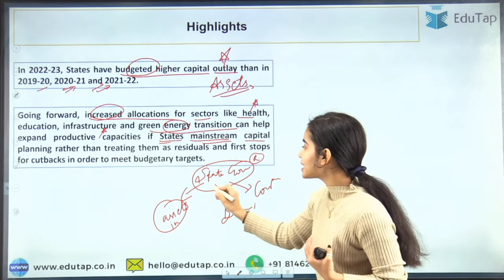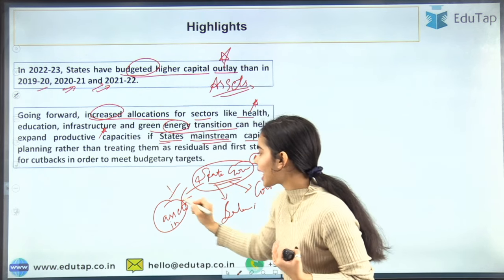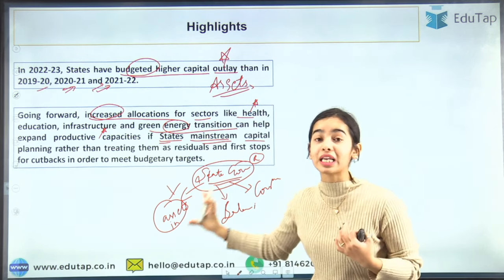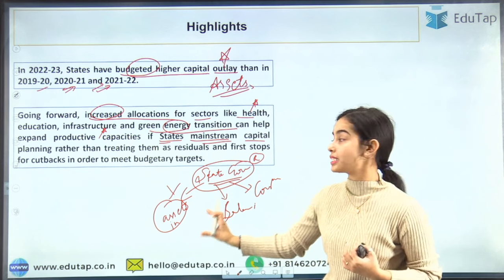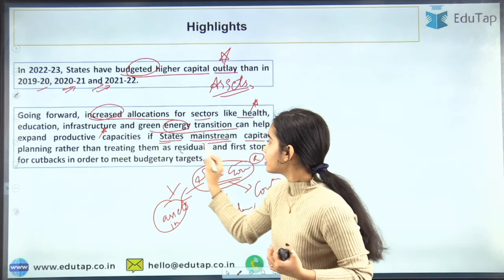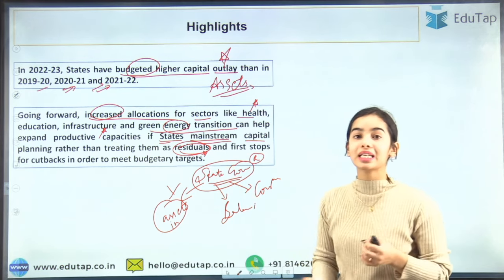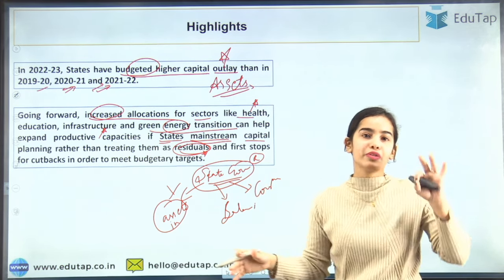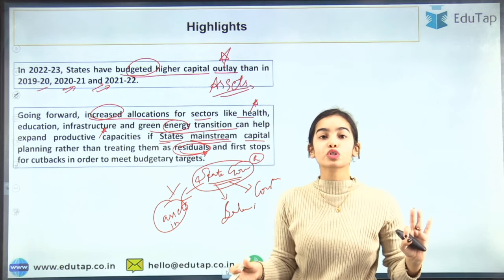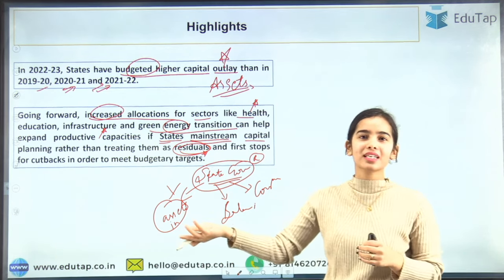So you can understand that the state government is not prioritizing assets. That is very important for the states to prioritize. Here capital planning is treated as residual. It is treated as something that we can neglect. We have to focus on paying the salaries, we have to focus on our consumption, and we can neglect the capital.